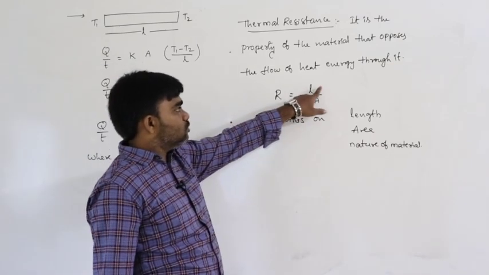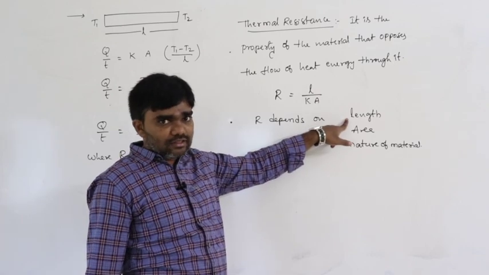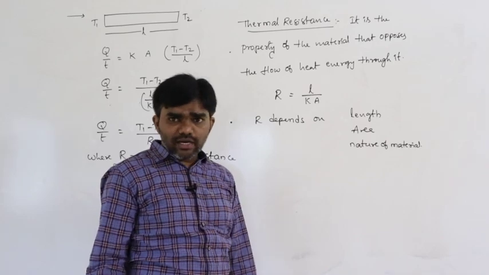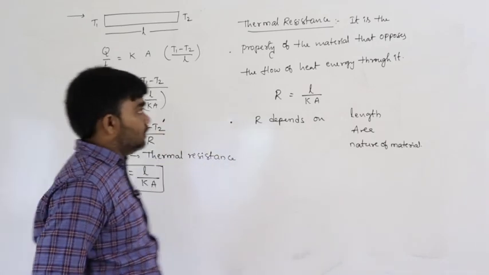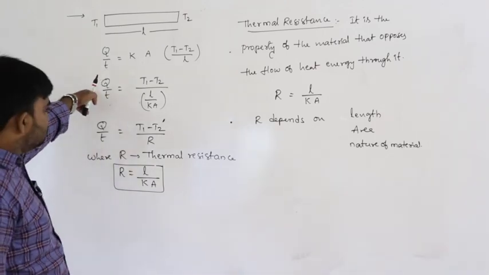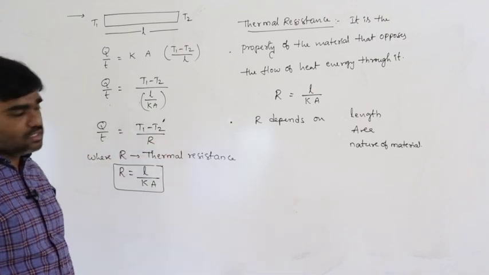R equals L by KA. L is nothing but the length of the given material, A is the area of cross section. K depends on what factor? It just depends on the nature of the material. That's the thing. So this is the rate of flow of heat and its temperature gradient and its thermal resistance.